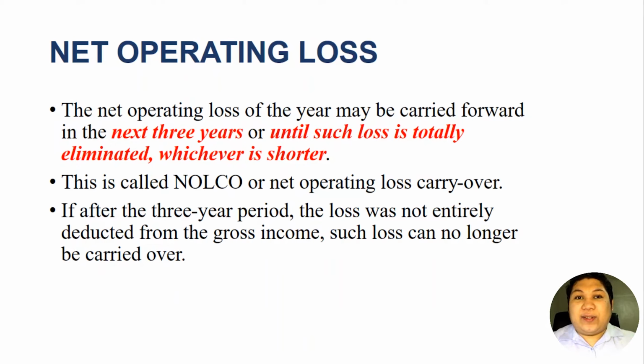Suppose we have a loss on year 1. We can carry over that net operating loss in year 2. And if not fully absorbed in year 2, we can still carry over that in year 3. And if not fully absorbed in year 3, we can still carry over that in year 4. That's the third year. Okay? If the net operating loss is still not fully absorbed in year 4, we can no longer carry over that net operating loss, because again, we can only carry over net operating loss for 3 years.